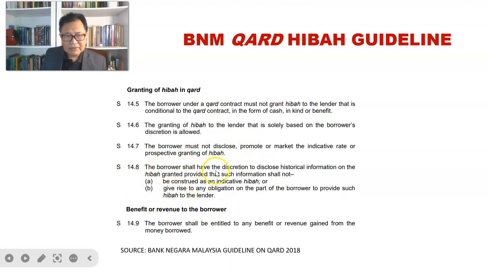The borrower shall have the discretion to disclose historical information on the hibah granted, provided that such information shall not be construed as an indicative hibah or give rise to any kind of obligation on the part of the borrower to provide such hibah to the lending party. So if the depositor would like to know what the hibah given in the past was, of course that will be public information, and that will help the depositor to decide to make a placement with the bank or not.